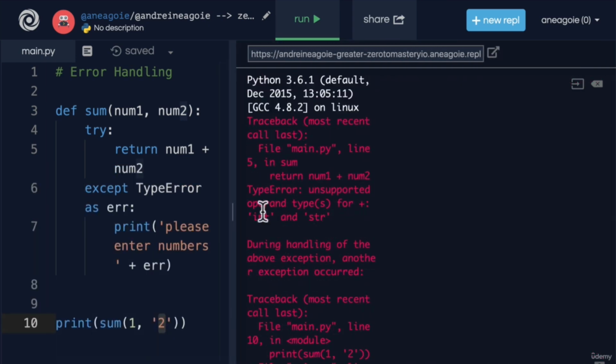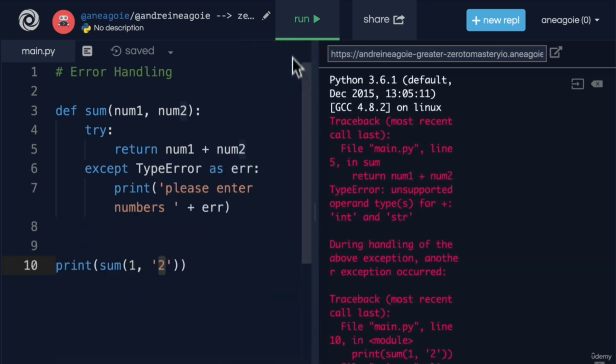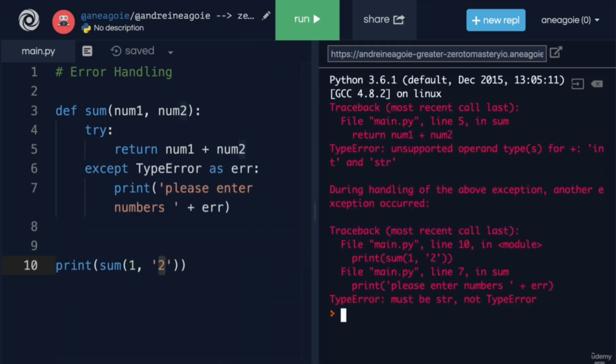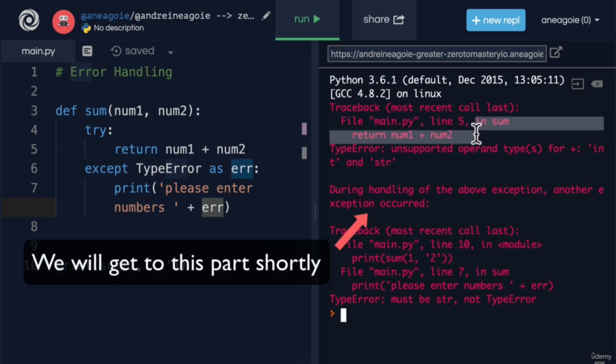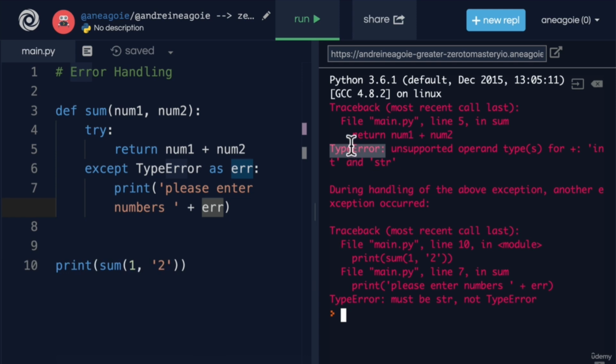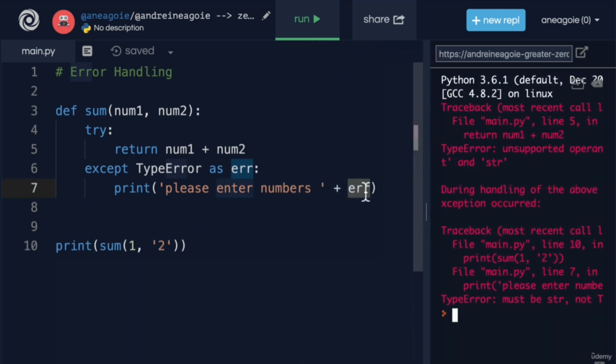I get the error printed. Let me just open this up a little bit so you can see it clear. Look at that. It actually gives me the error that I want. So I can see that on line 5, on this line, I get a type error, unsupported operand. And I get a descriptive error of what is happening. So maybe I could use it in my output message.